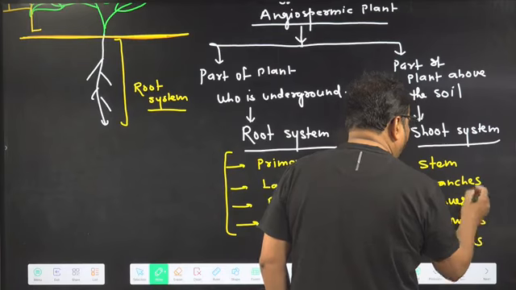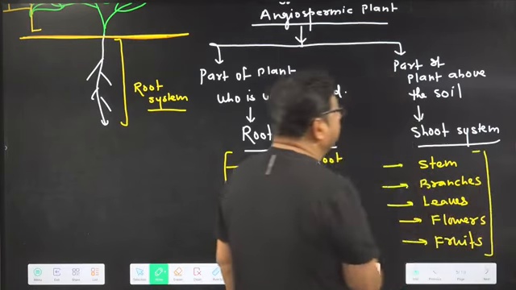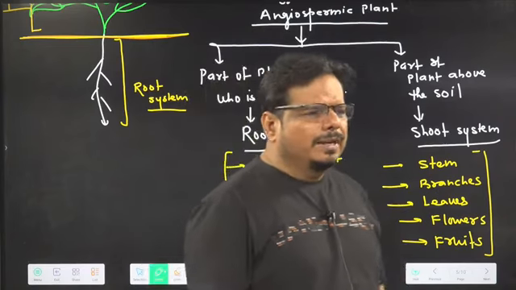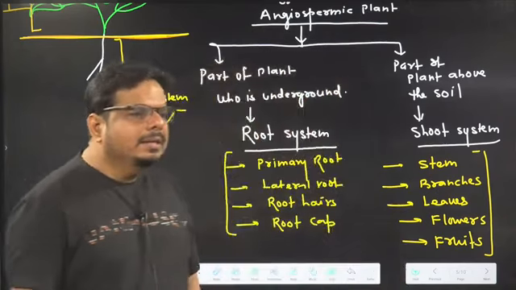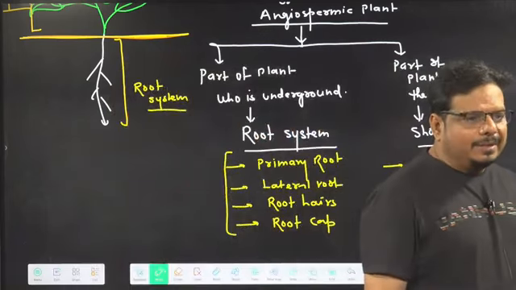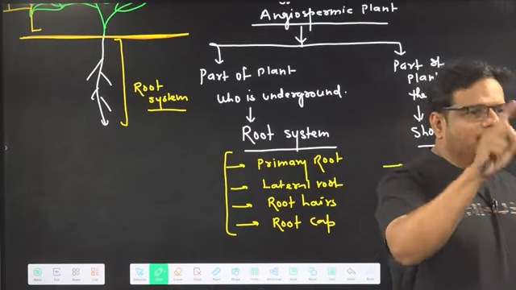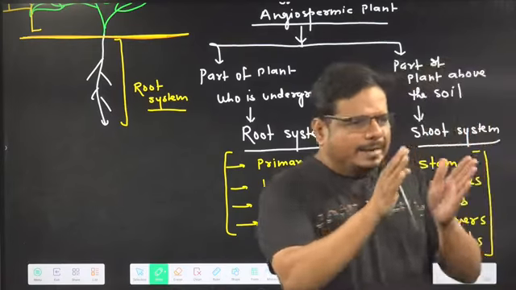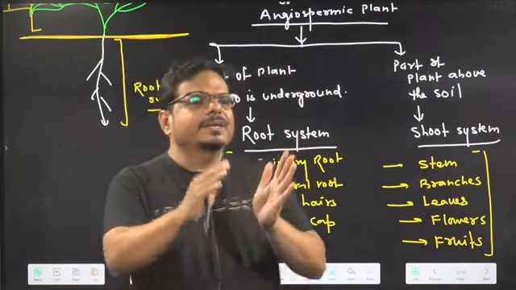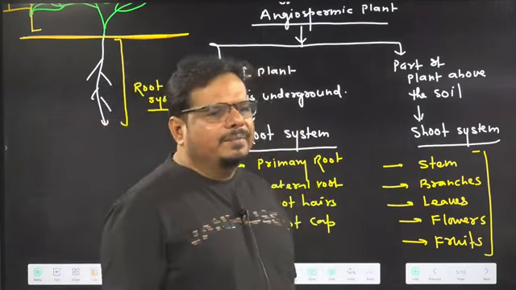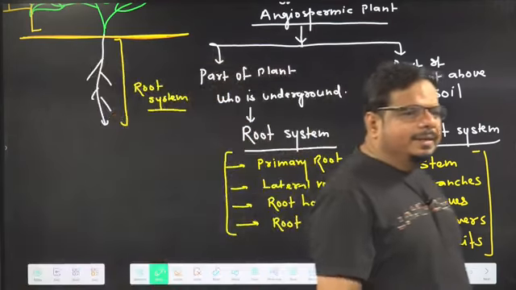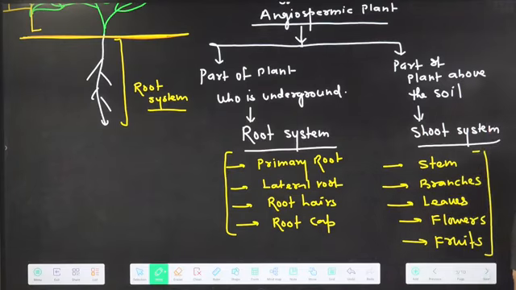These are components of which system? Shoot system. I hope everyone knows it from 7th, 6th class onward. I have not told anything new. But we are starting a chapter. It doesn't mean we don't talk about that topic. We have to take care of every small and big thing. Everything starts with a very small thing, so we have to take care of every small and big thing when we are teaching. It's not like if an easy thing is going to be asked, we are not able to deal with it.